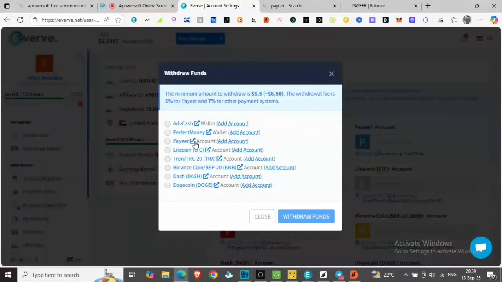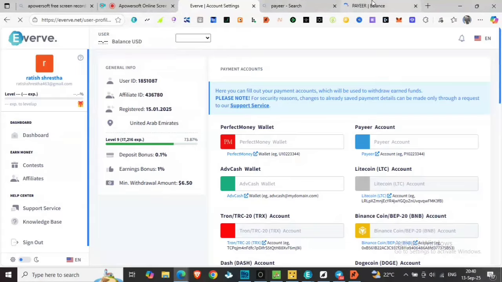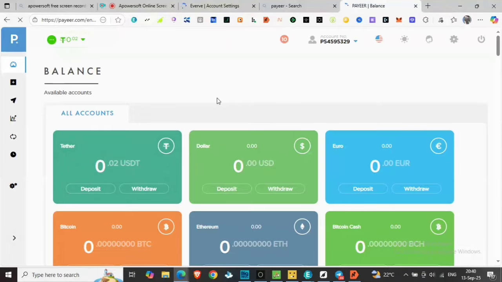Also, let's check the other method of withdrawing from your Everve account. Let's select Payeer account, Payeer, and add account. And now let's open my Payeer account. You can see my Payeer account, and you can see the account number on the top. I copy it.